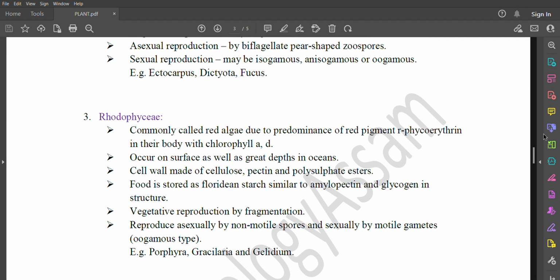Number 3, Rhodophyceae, commonly called red algae due to the predominance of the red pigment r-phycoerythrin in their body, with chlorophyll A and D. They occur on the surface as well as at great depths in oceans. Cell wall is made of cellulose, pectin, and polysulfate esters.